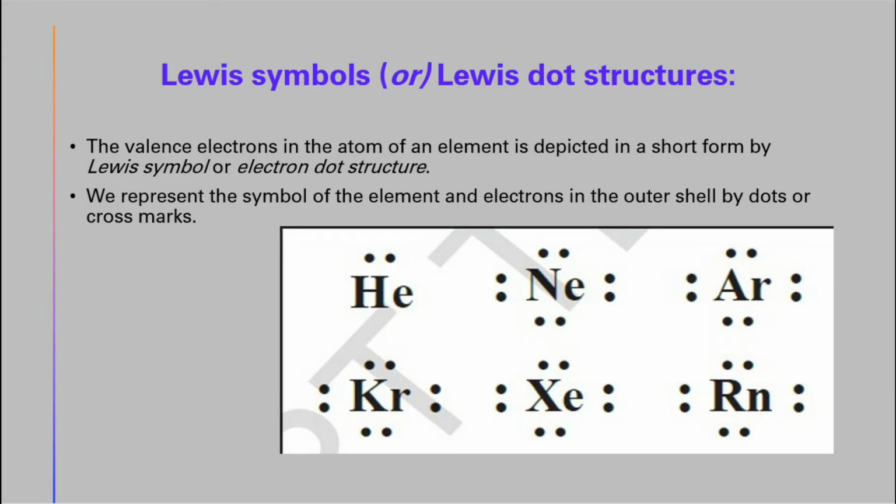Lewis symbols or Lewis dot structure. The valence electrons in the atom of an element are depicted in short form by the Lewis symbol or electron dot structure. We represent the symbol of an element and the electrons in the outermost shell by dots or cross marks.